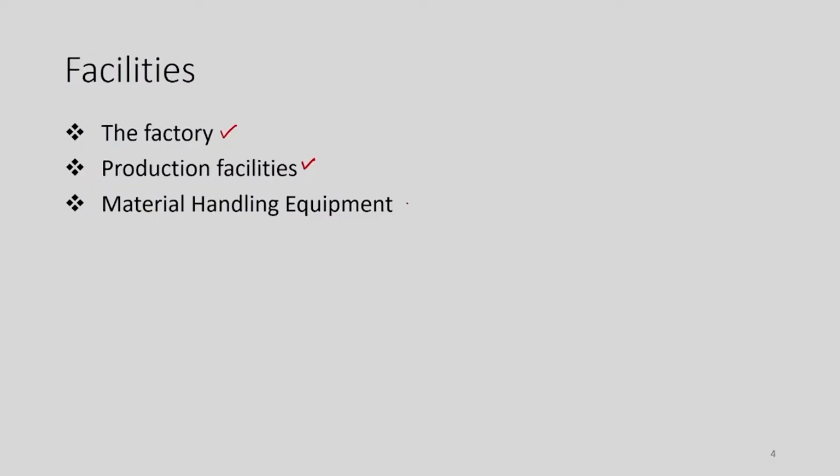Even we need to convey the tools required to manufacture the components. So, there are various materials which are to be conveyed on the shop floor. To handle them we need equipment, we need machinery. So, that is the third element in the facilities. The next element in the facility is inspection.